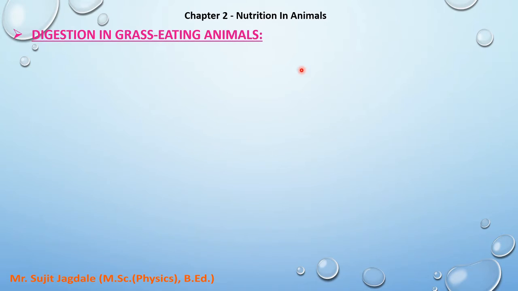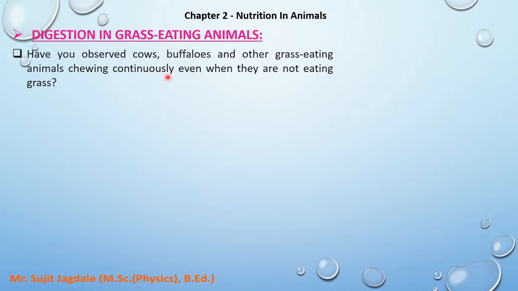As you know, there are many grass eating animals. For example, you can take cow, buffalo or goat. They are grass eating animals, that means they depend on grass for their food requirement. You can see other animals also, like zebras, which are also considered grass eating animals.